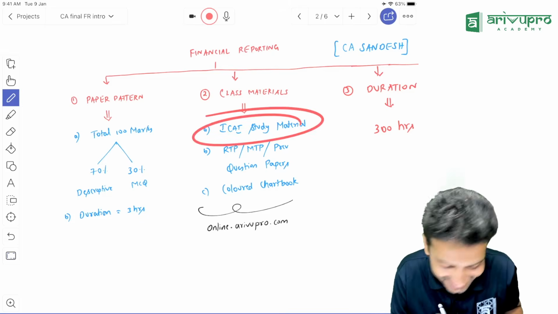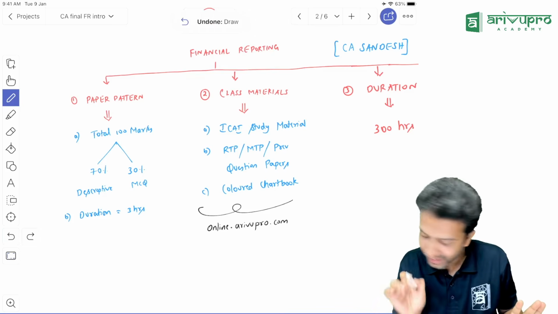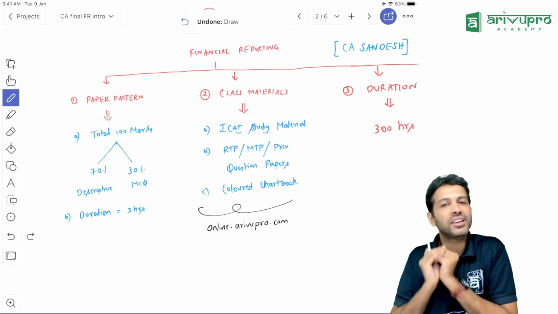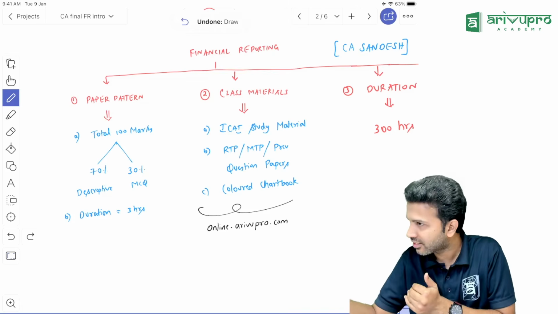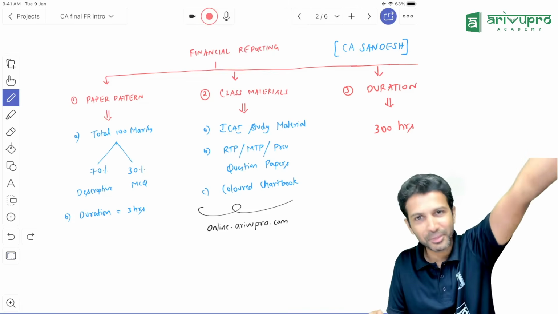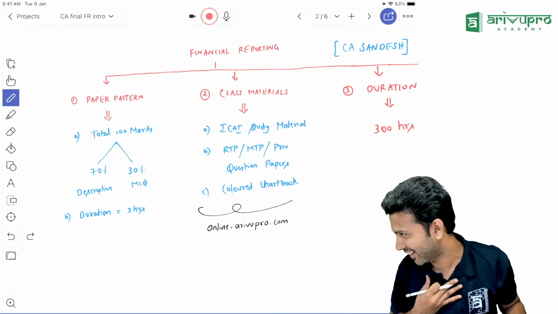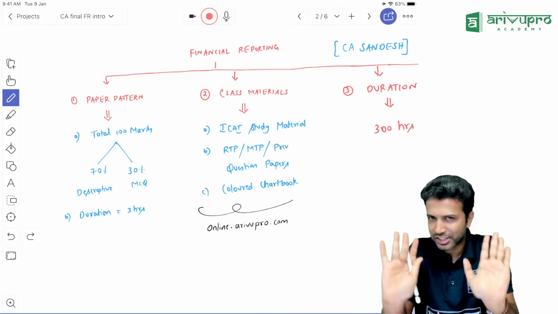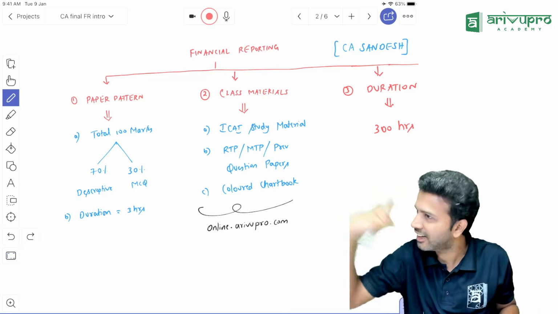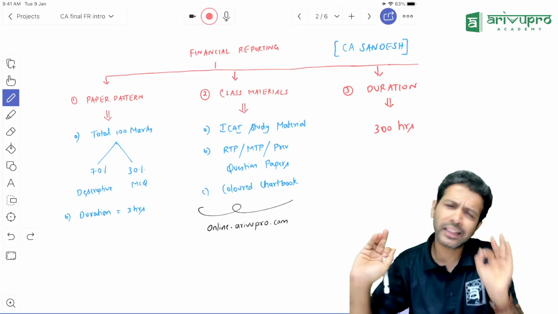I have taken the ICAI study material, and RTP, MTP and some previous year questions, the new ones. And Control C from the ICAI material to Control V into our material. So that's all it is, nothing much. I have absolutely no credit in the material. It's all ICAI source. And that is good enough.